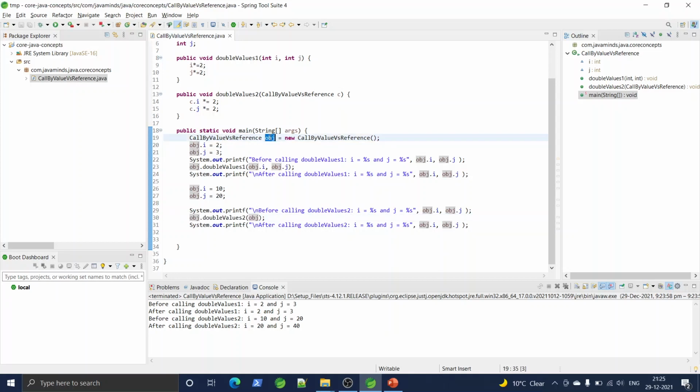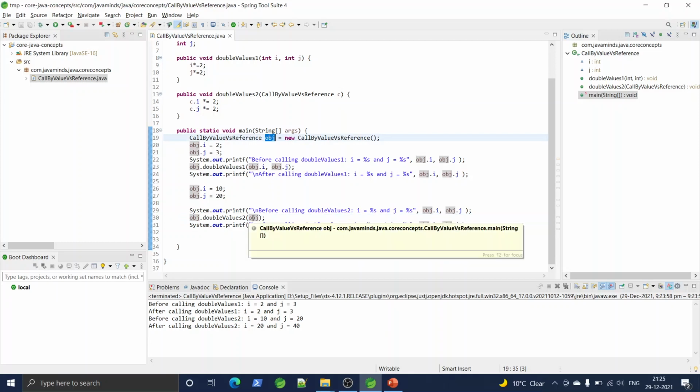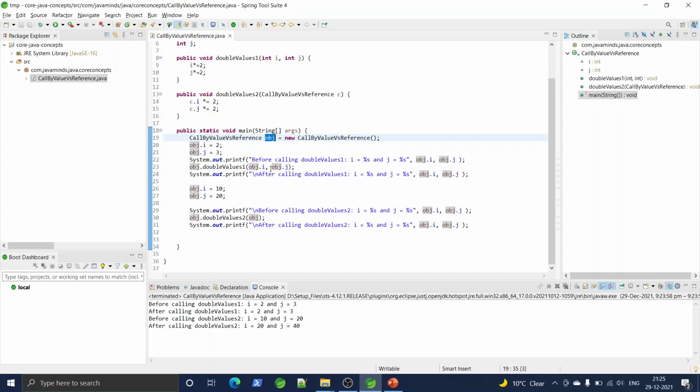When I pass this reference obj to some method as an argument, what Java does is it creates a copy of that reference and passes it into the method. But the duplicated copy of that reference variable still points to the same object. So any changes done to this object's variables through this duplicated reference will change the original values.